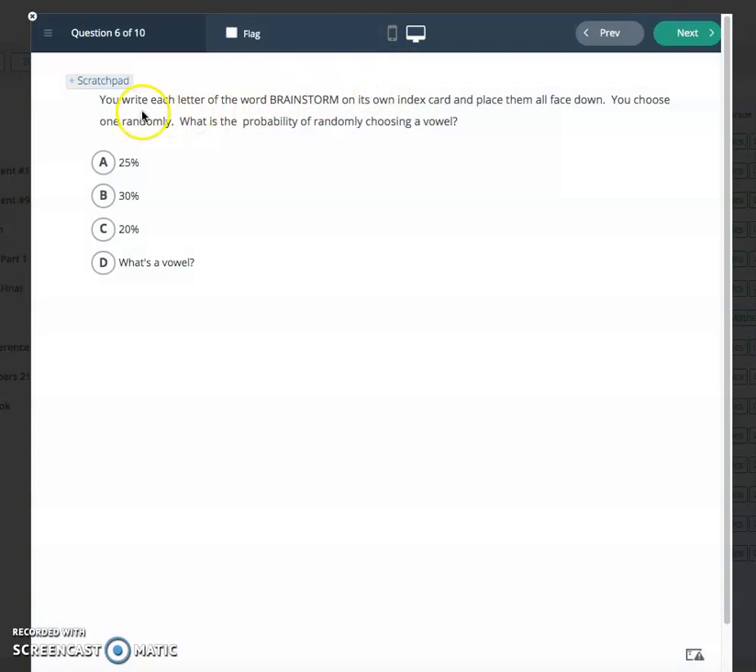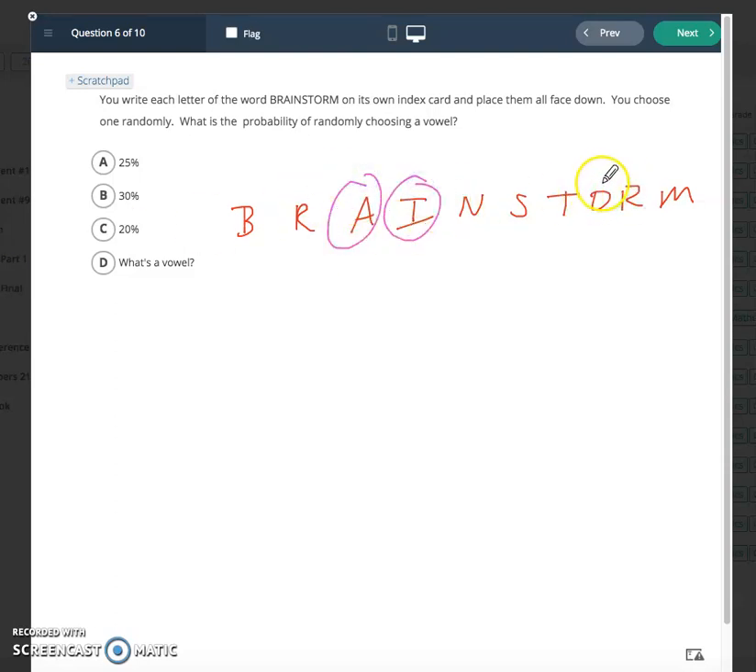For the next one, you write each letter of the word brainstorm on its own index card and place them face down. What's the probability of choosing a vowel? So we have B, R, A, I, N, S, T, O, R, M. Vowels, let's see, we have 3 vowels out of a total of 10. So 3 out of 10. Obviously 3/10 isn't there. We're looking for a percent here. So 3/10 is the same thing as 30%.